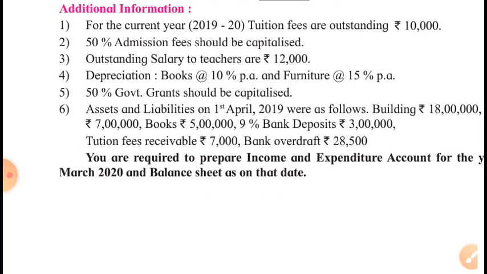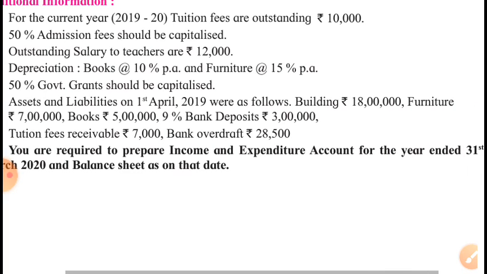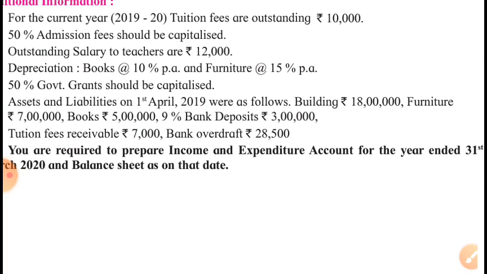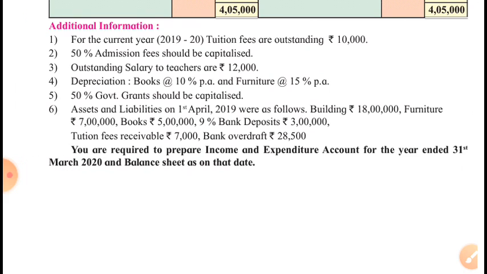The sixth information is about assets and liabilities on 1st April 2019, which are as follows. At the beginning of the year, we had building, furniture, books, bank deposit, tuition fees receivable, bank overdraft. So here in this problem, we don't see capital fund clearly given anywhere. So we will have to calculate the capital fund with the help of the opening assets and liabilities. And they are given in the sixth information.